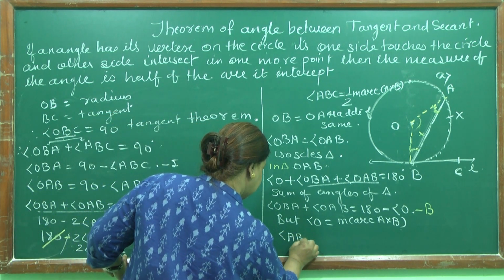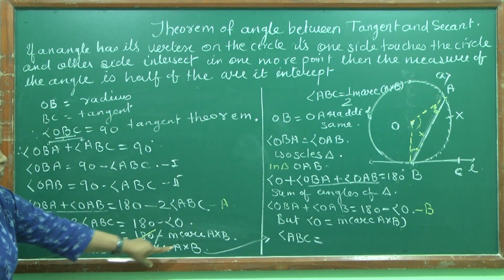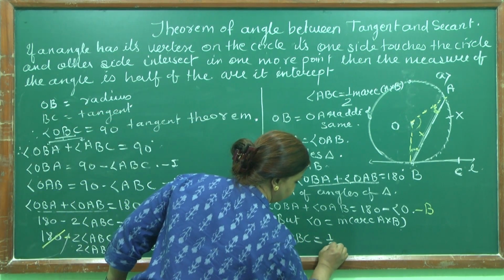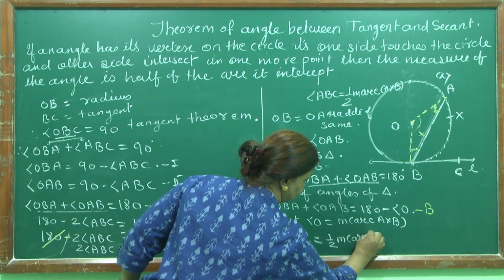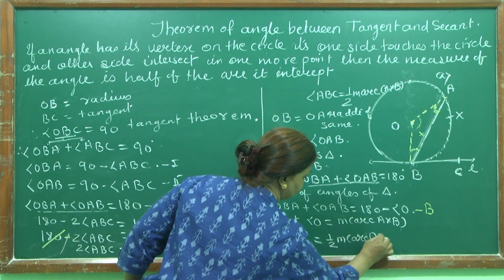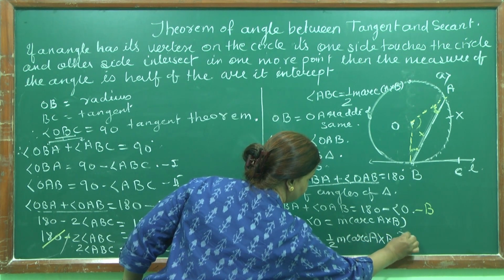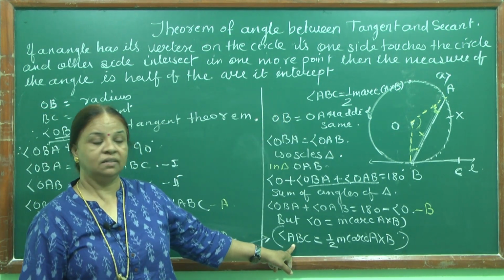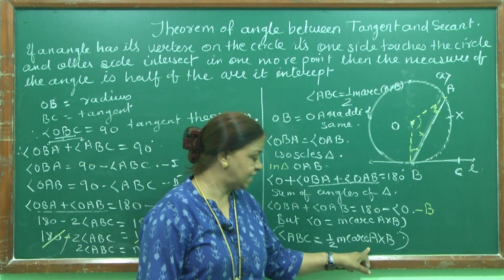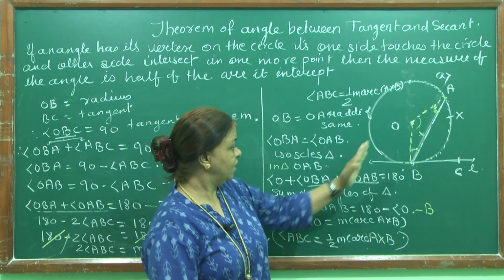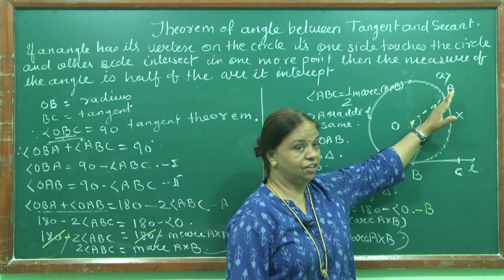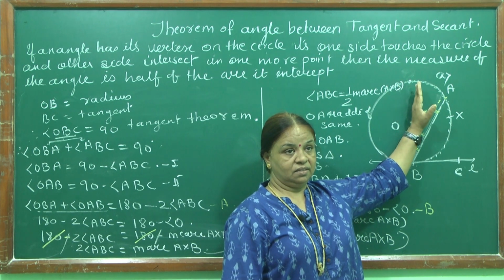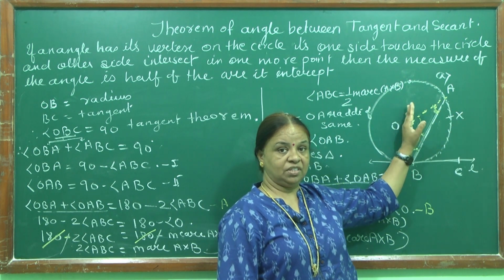Angle ABC is equal to half of measure arc AXB, hence proved. Now in this case also I got angle ABC is equal to half of measure arc AXB, when one side of the angle is not on the diameter, and the center is outside the angle.